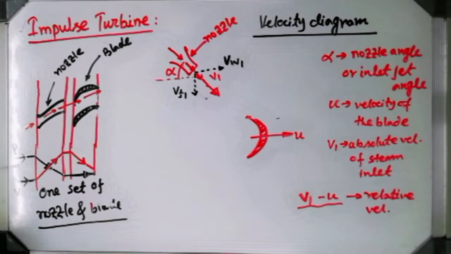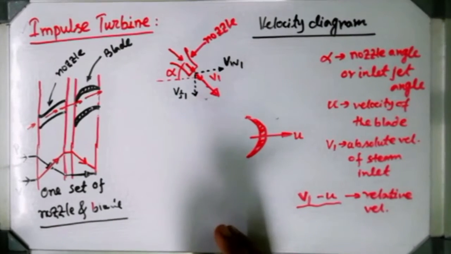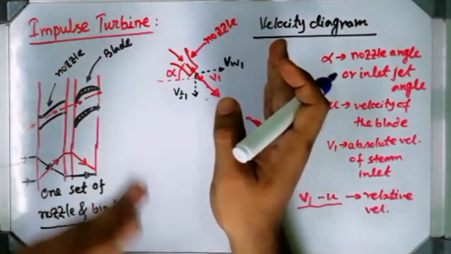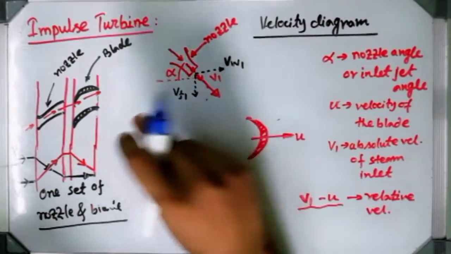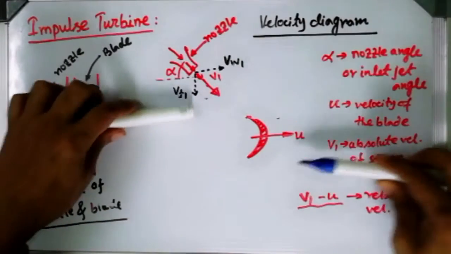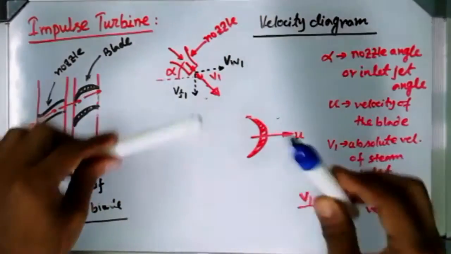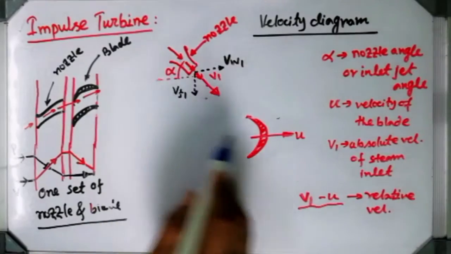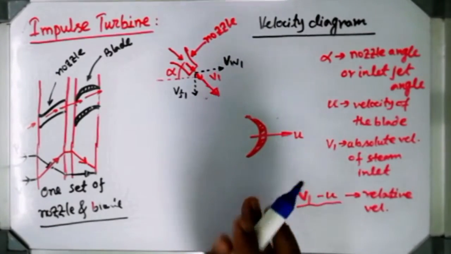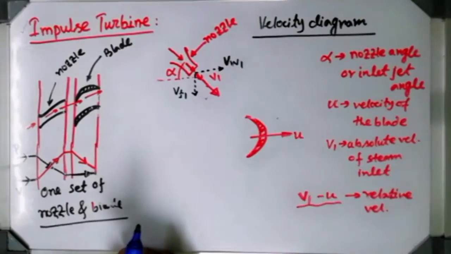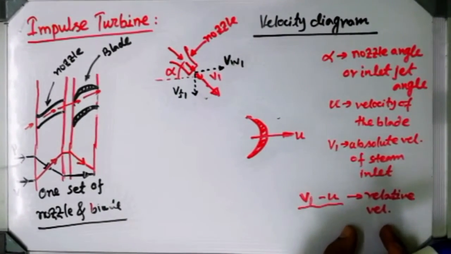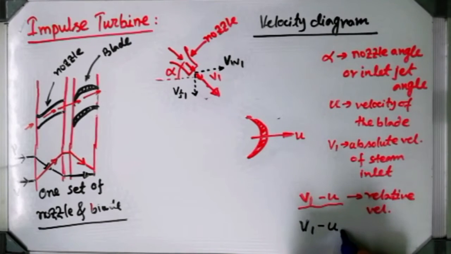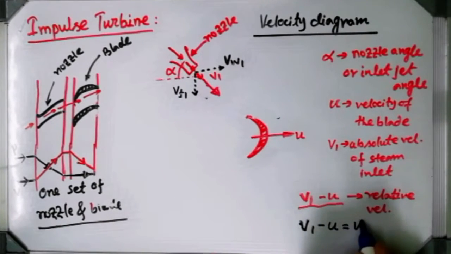Because relative velocity is a very childhood concept: if two objects move in the same direction, the relative velocity is just the subtraction of both velocities, and if two objects move in opposite directions, the relative velocity is the addition of their velocities. Here V1 is giving thrust to the blade in the same direction, so U and V1 both have the same direction. That's why the relative velocity will be V1 minus U. This relative velocity I am expressing by VR1.